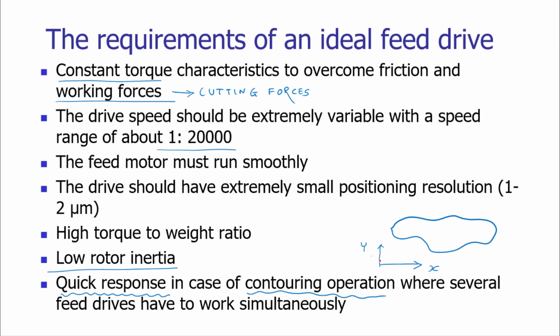There will be simultaneous feeding of the workpiece along X and Y direction. In this scenario, the feed drive should be quick in responding to the signals sent by the microprocessor. If the drive is sluggish, or slow in responding, we may not get the required accurate quality. We may not get the required contours to be manufactured.